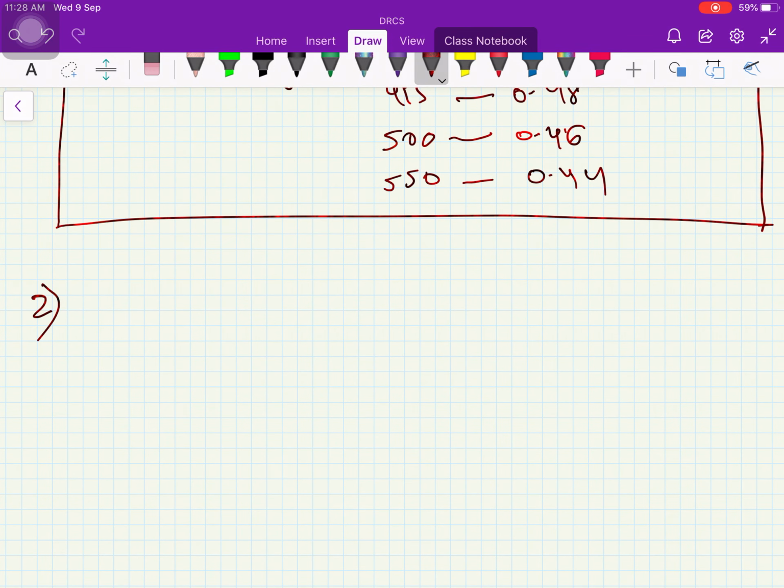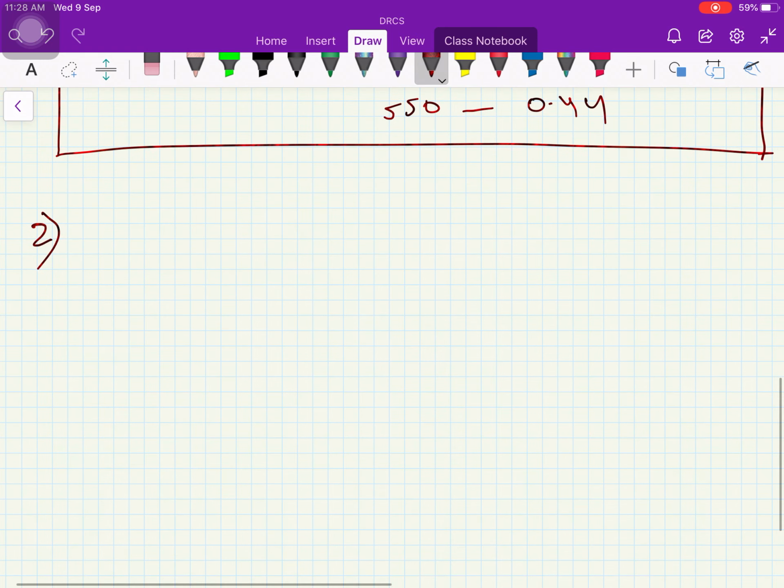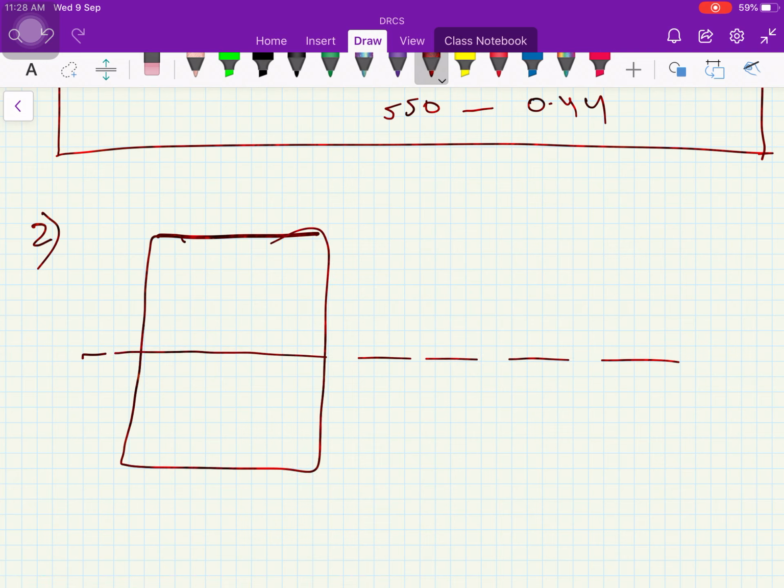If you want to know which one is failing first, whether concrete is failing first or steel is failing first, to know about that we need to find, for a given section, where the neutral axis is staying. Okay, for that, this is the concrete and this is the stress diagram.